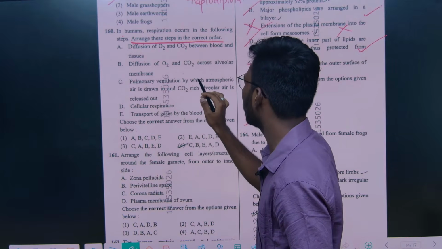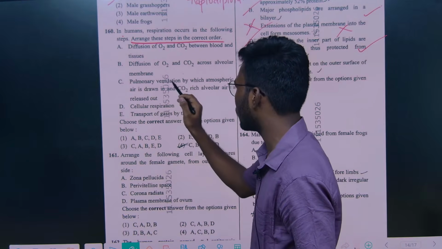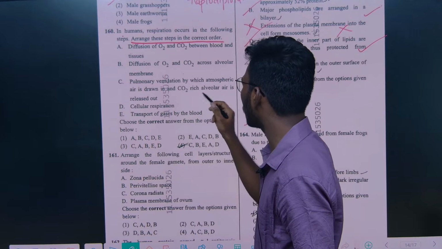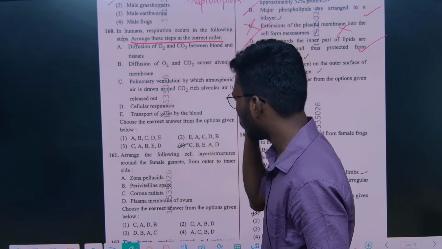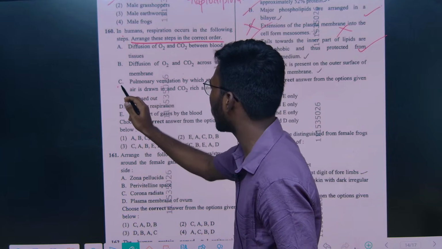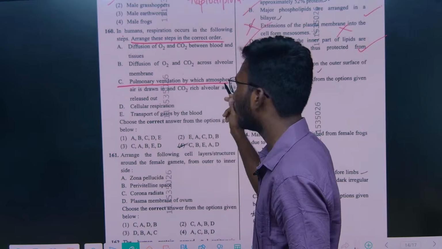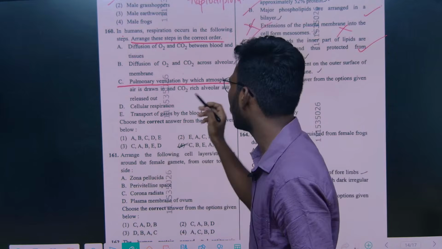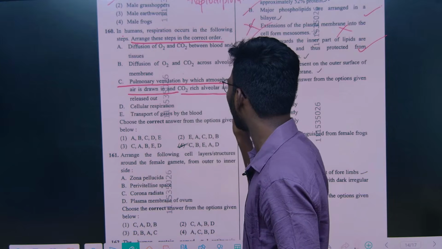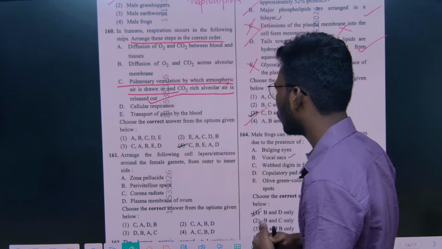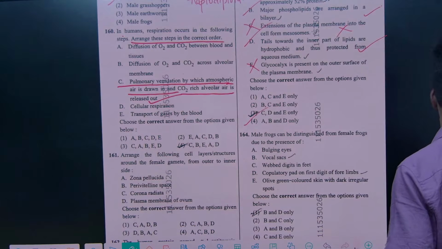And pulmonary ventilation, by which atmospheric air is drawn in and CO2 rich alveolar air is released out. Cellular respiration, transport of gases by the blood. Generally the first step has to be pulmonary ventilation. We have to inhale and exhale. Air is drawn in and CO2 rich alveolar air is released out. So C will be the first option.